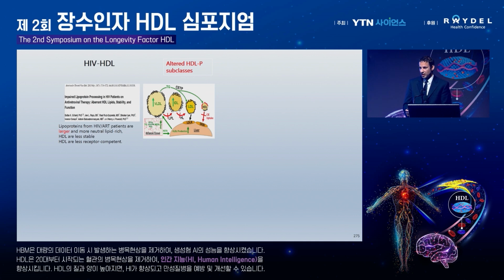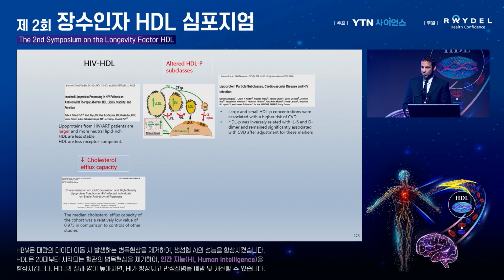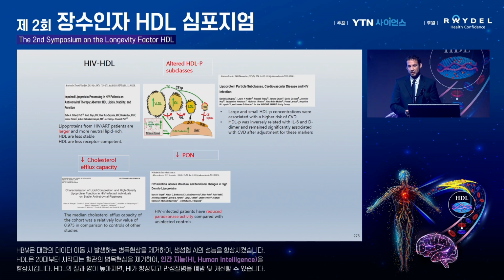Specifically with HIV, it has been shown that there are altered HDL particle subclasses, as was mentioned earlier. This is quite important for the ability of HDL to function, and this has been shown in multiple different papers. Basically, there are different sizes of the HDL particles. They are larger and they are less stable, and they bind to receptors in a different way. Also, the cholesterol efflux is reduced in chronic HIV infection.